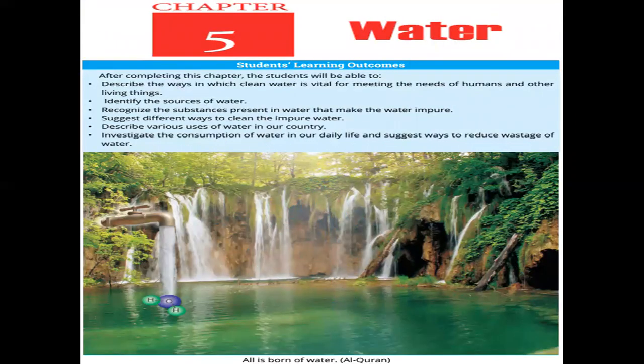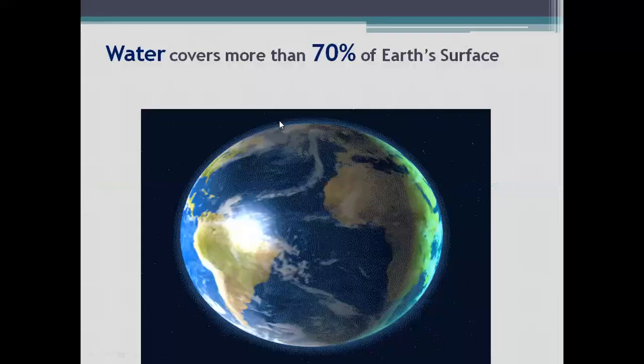Here we go for chapter number 5. And in this chapter, we will see different facts about water. We'll see some sources, water's importance for our life. We'll see some impurities which make the water unclean, as well as some ways which are used to clean the water. So let's get started.